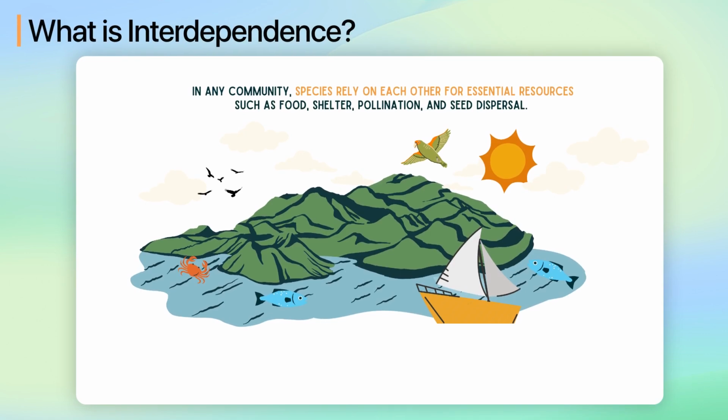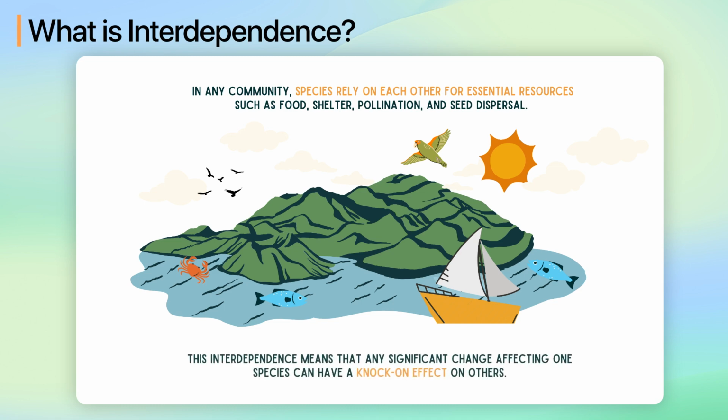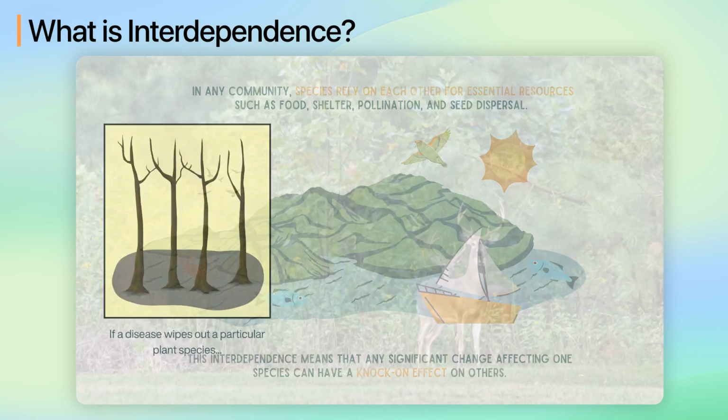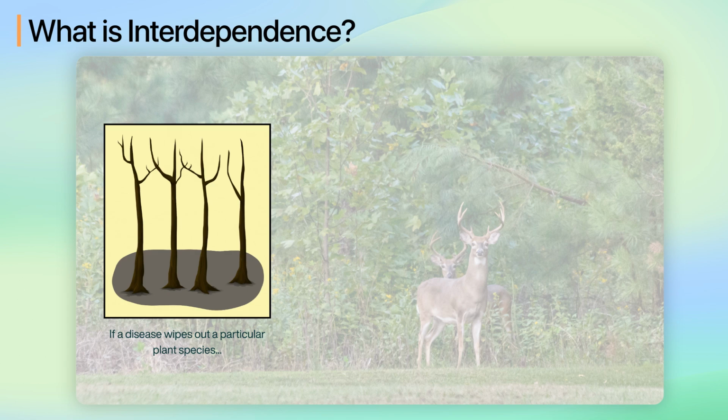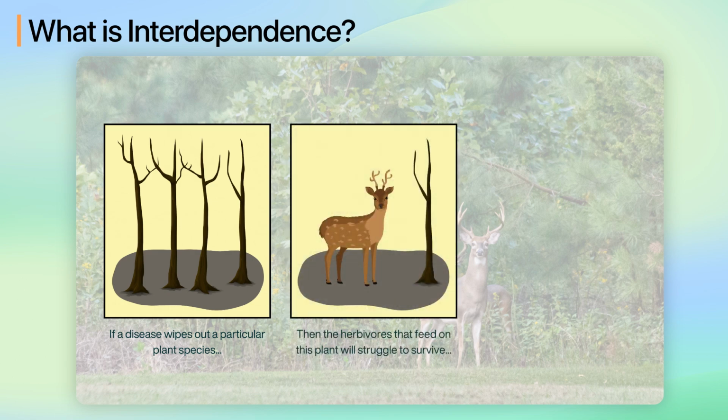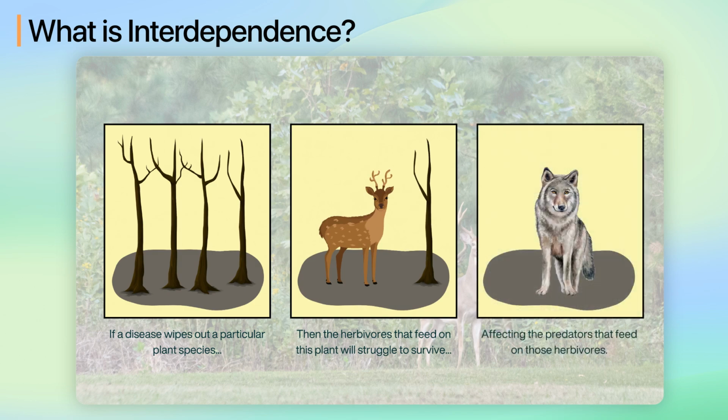In any community, species rely on each other for essential resources such as food, shelter, pollination, and seed dispersal. This interdependence means that any significant change affecting one species can have a knock-on effect on others. For example, if a disease wipes out a particular plant species, herbivores that feed on this plant will struggle to survive, affecting the predators that feed on those herbivores.